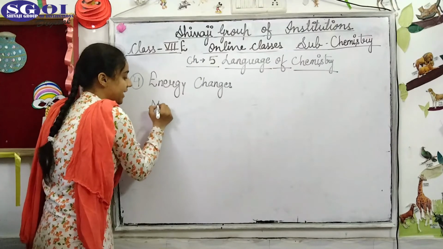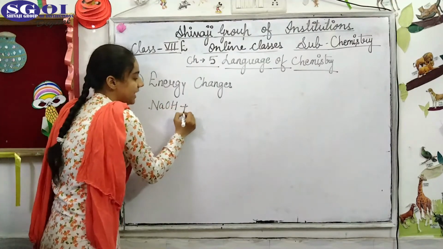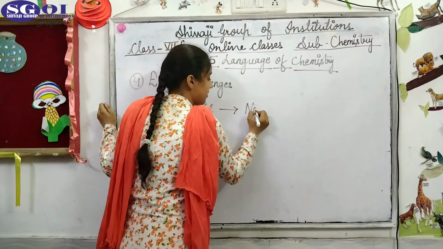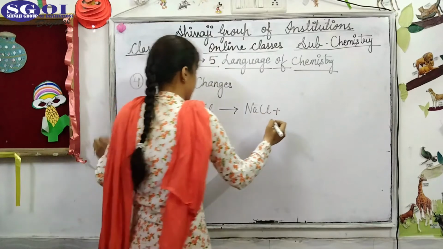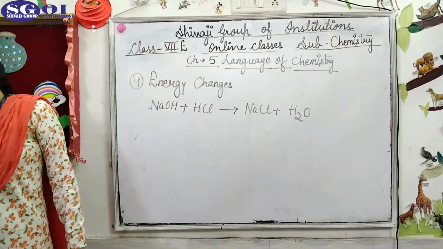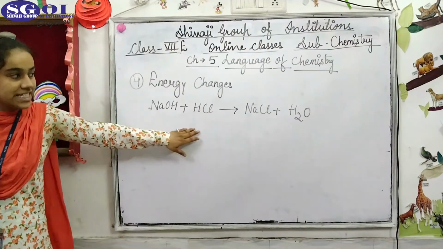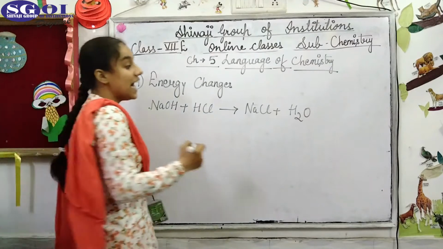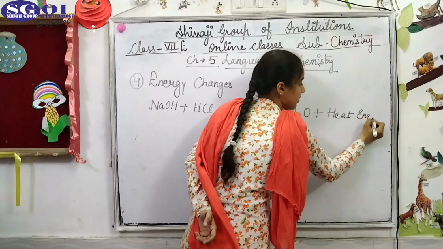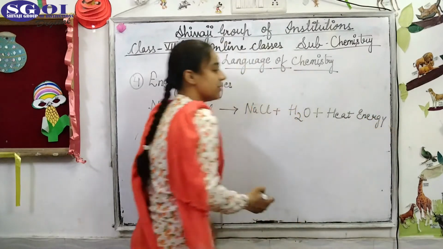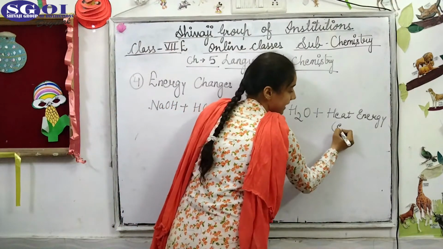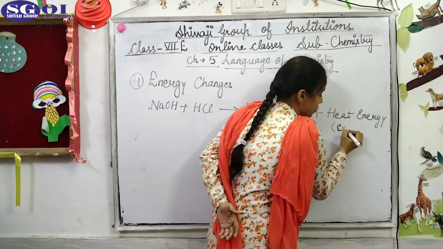Now here, when NaOH is made to react with HCl, it forms NaCl plus H2O. That is, when NaOH is made to react with HCl, hydrochloric acid, it forms sodium chloride, water, and the main thing is heat energy is evolved. These types of reaction are termed as exothermic reaction, in which heat is evolved. That is exothermic reaction.